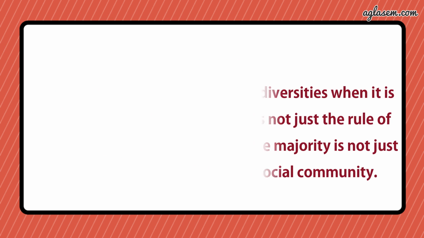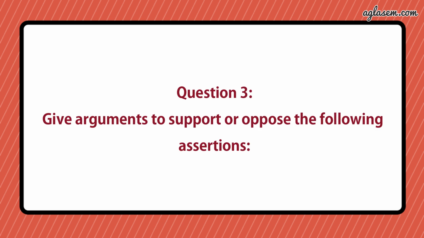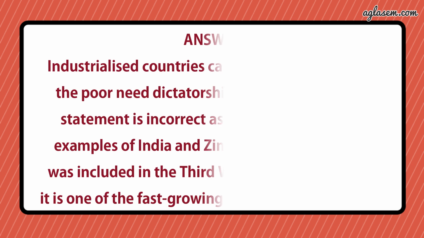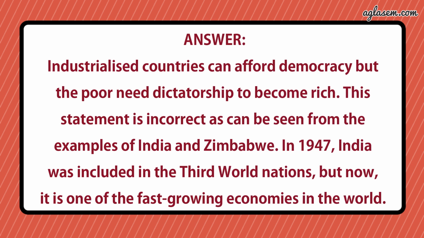Further, question number 3 says, give arguments to support or oppose the following statement. First is, industrialized countries can afford democracy but the poor need dictatorship to become rich. Answer is, this statement is incorrect, as can be seen from the example of India and Zimbabwe in 1947.